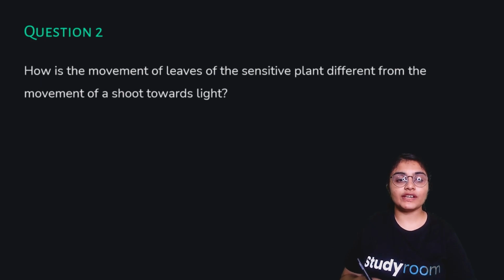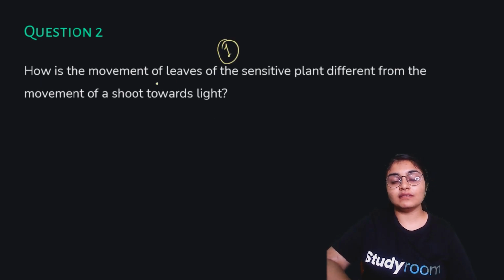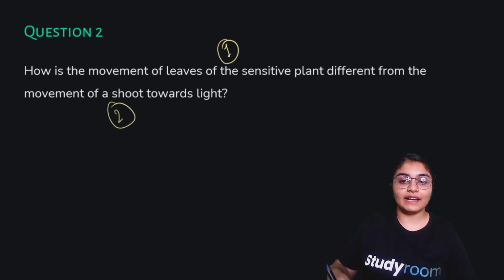So here we have question number 2, where it is asked how the movement of leaves of the sensitive plant is different from the movement of a shoot towards light. Here we are given the first case, the movement of leaves of the sensitive plant, and the second case, the movement of the shoot towards light. So we will be differentiating between these two.